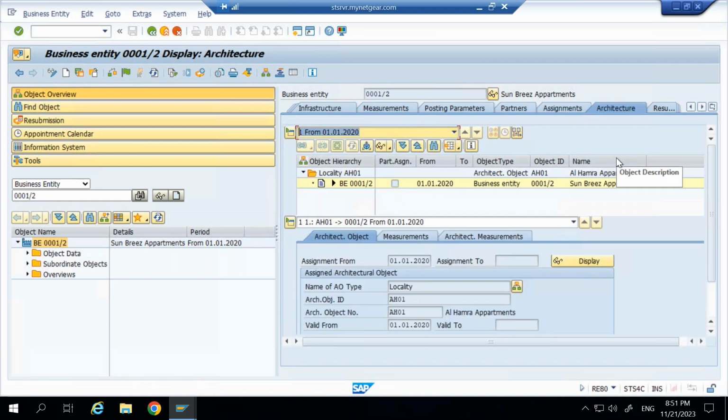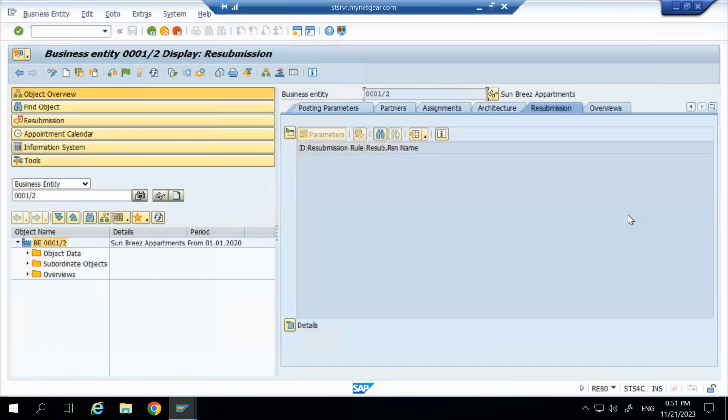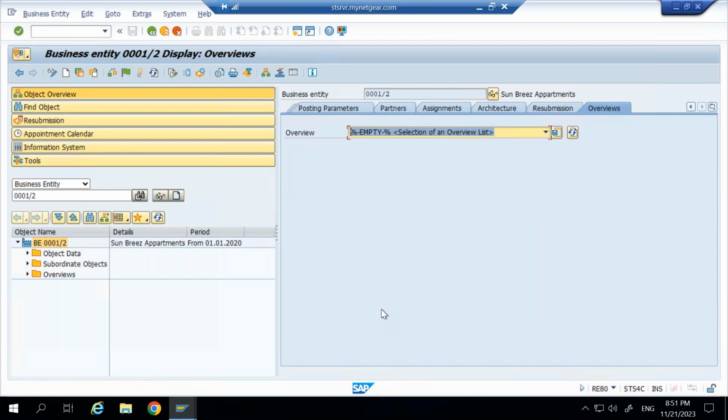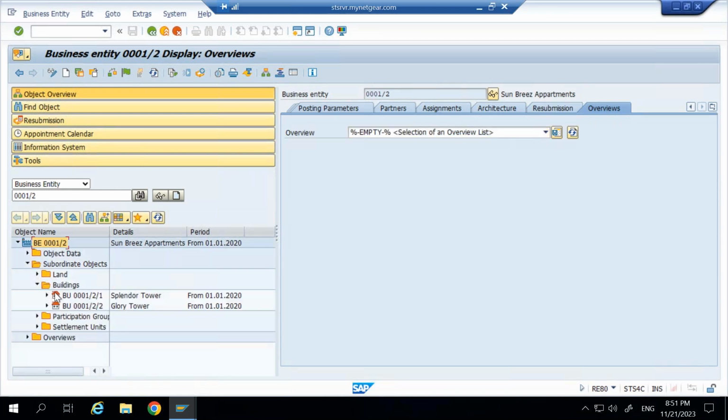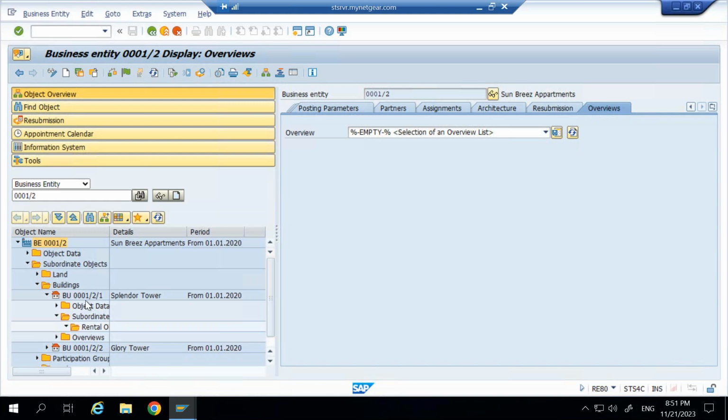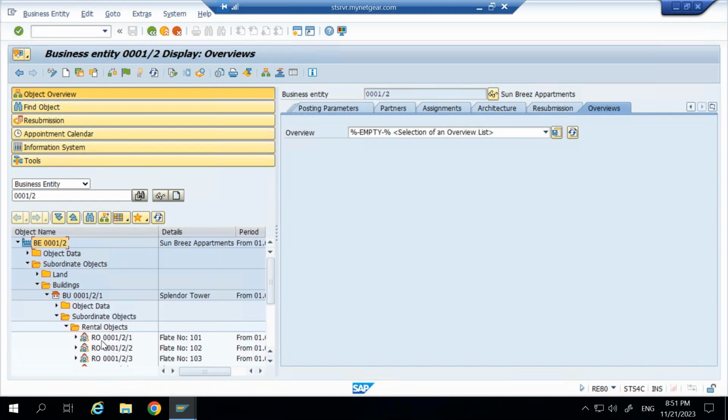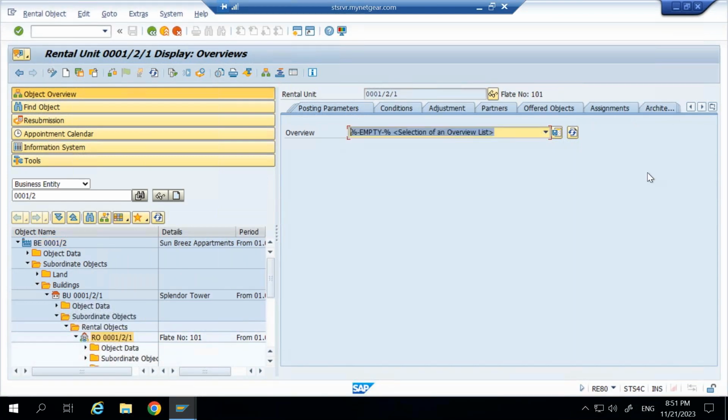Architecture, we will understand how it is helping us from the architecture perspective. Overview, it will give you the complete overview of the object. When you come to the left side, this is your business entity. Under that, you will see buildings. The buildings are Splendor Tower and Glory Tower. Under those buildings, I have rental objects. So for the rental objects, you can see RO, flat number 101, 102, 103 likewise. And when I click here, again it will give you the complete details.